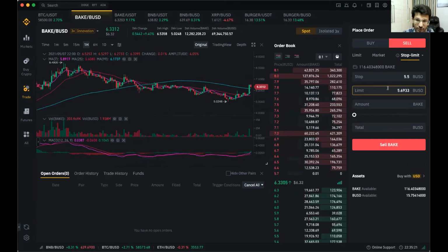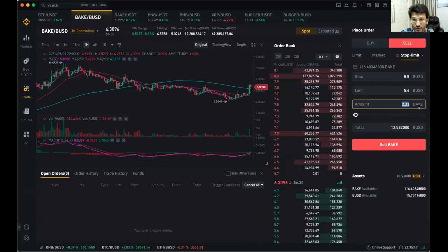Please listen very carefully. My limit will be the price at which my coin will be sold. My stop loss will be activated when the coin touches $5.5 in BAKE, and when my coins are sold, they will be sold at 5.4.